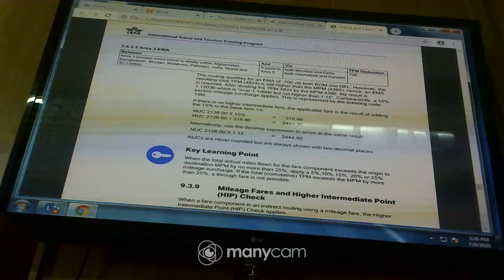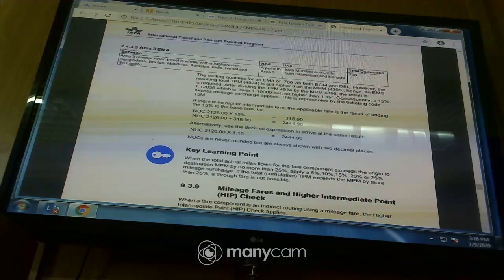Then when it comes to EMA now it will depend. You'll have to look at the origin and destination. For example, this table here, because our Manila is in area 3, Kabul, Afghanistan is also in area 3. So you'll come to the tables and look for area 3, like this one here is area 3, EMA.